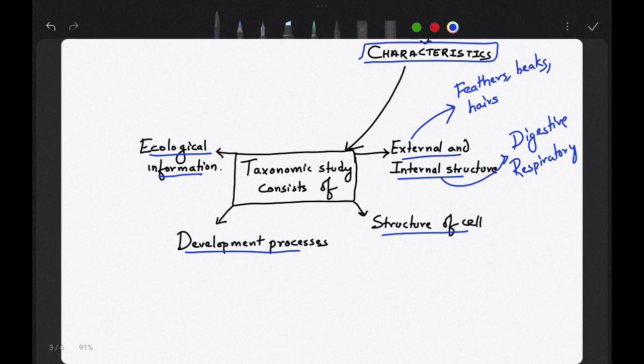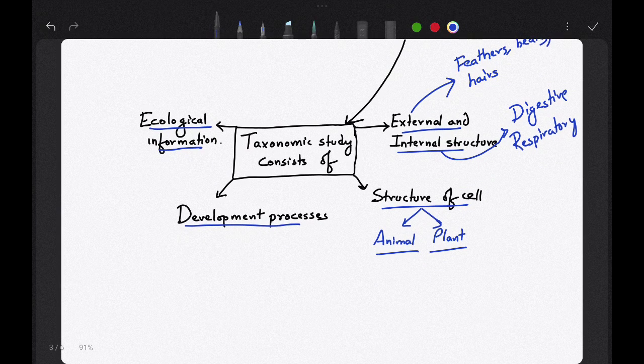Now, structure of cell. If I tell you to identify the difference between animal and plant cells, based on the structure of cells you can identify and classify that organism, and this forms one of the bases of taxonomic study. Okay. Now this is your homework. You have to find the difference between animal and plant cells.